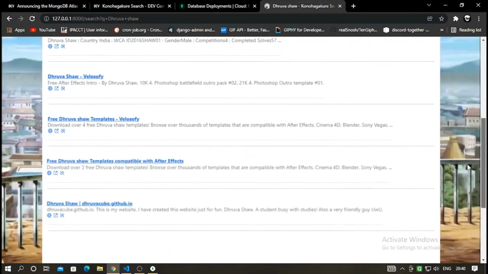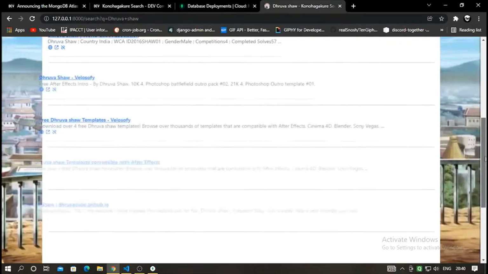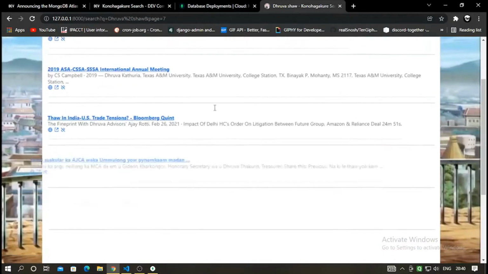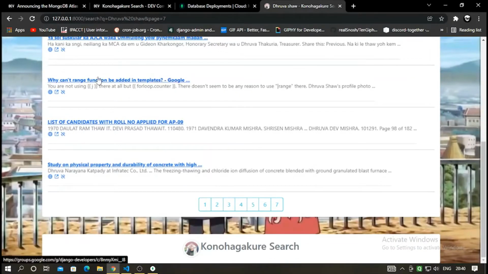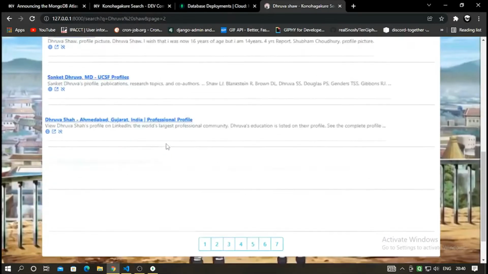There you can see how many results: about 67 results in this many seconds. That's really cool. You can see it also has a pagination feature. I'll go to page number 7. You can see it's loaded pretty fast. I'll go to page number 2. Yeah, there you can see.